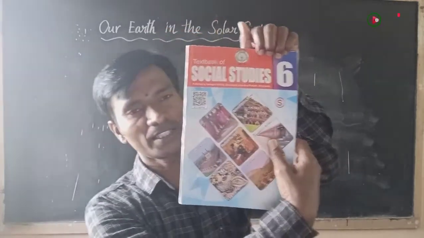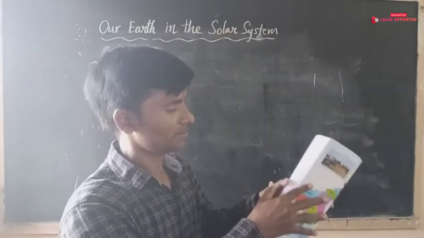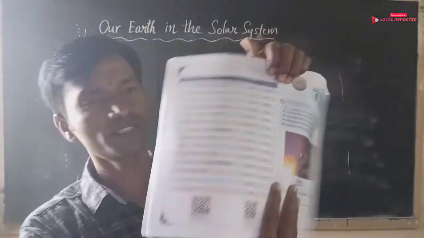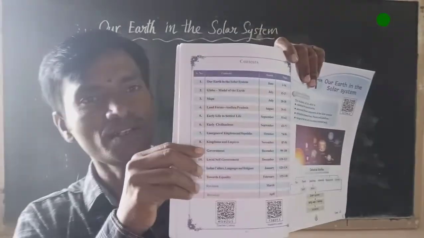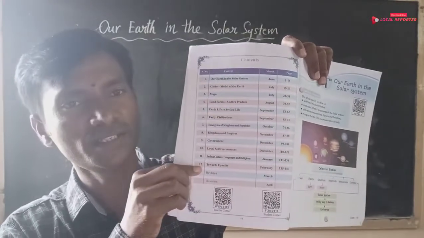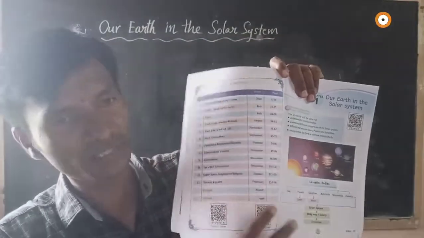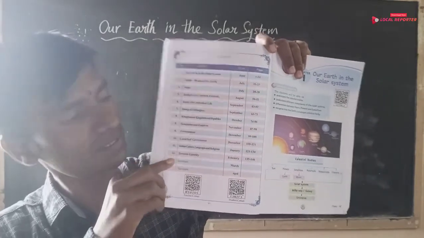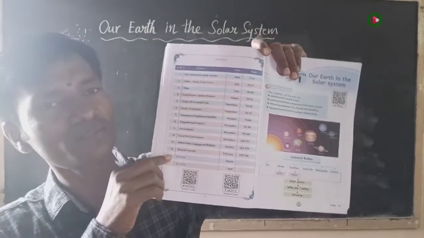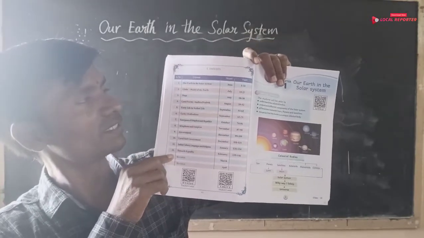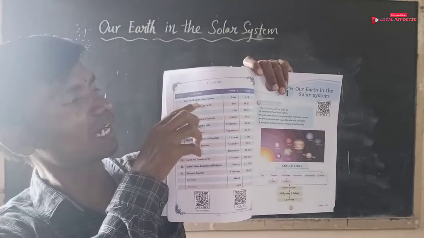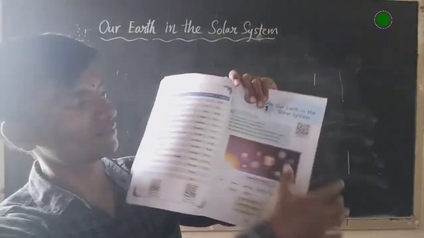In this textbook, on the first page, you must observe the contents. In these contents, there are 7 lessons, 7 chapters given in this textbook. What is the first chapter in this textbook? The first lesson in this textbook is Our Earth in the Solar System.